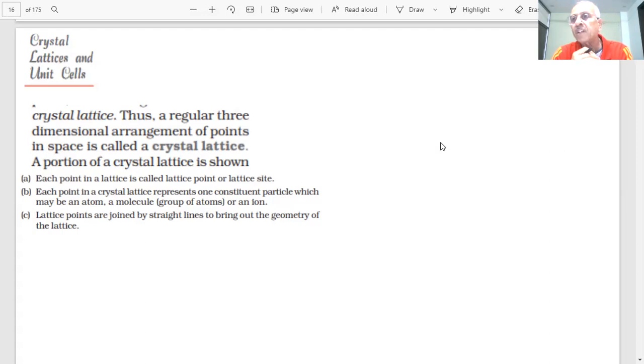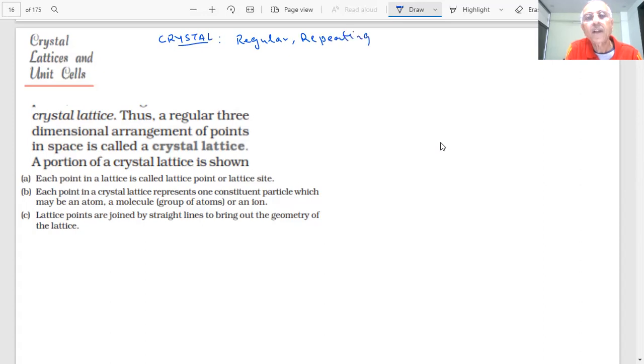One important point about the crystal is that if I compare crystals with amorphous solids, the main characteristic of a crystal is a regular and repeating pattern of constituent particles.